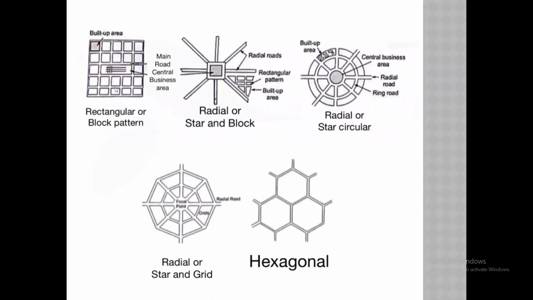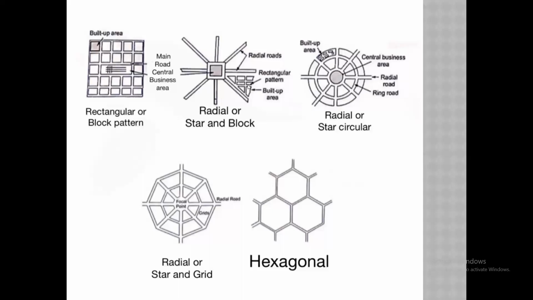See here in the first figure, the rectangular block pattern. The wastage of the area is very less. All the area is taken into the construction. But see in the radial, third figure. In the radial, the middle portion area is not in the regular shape.